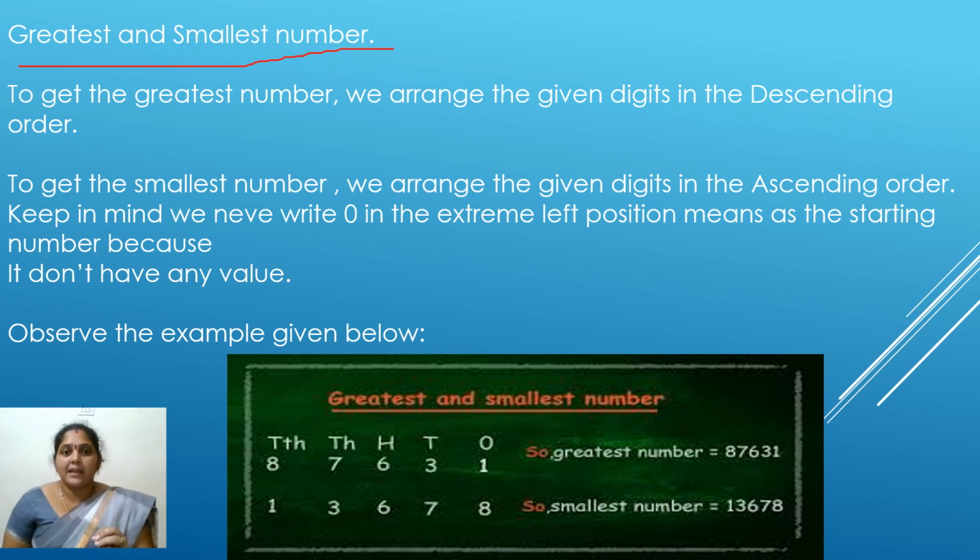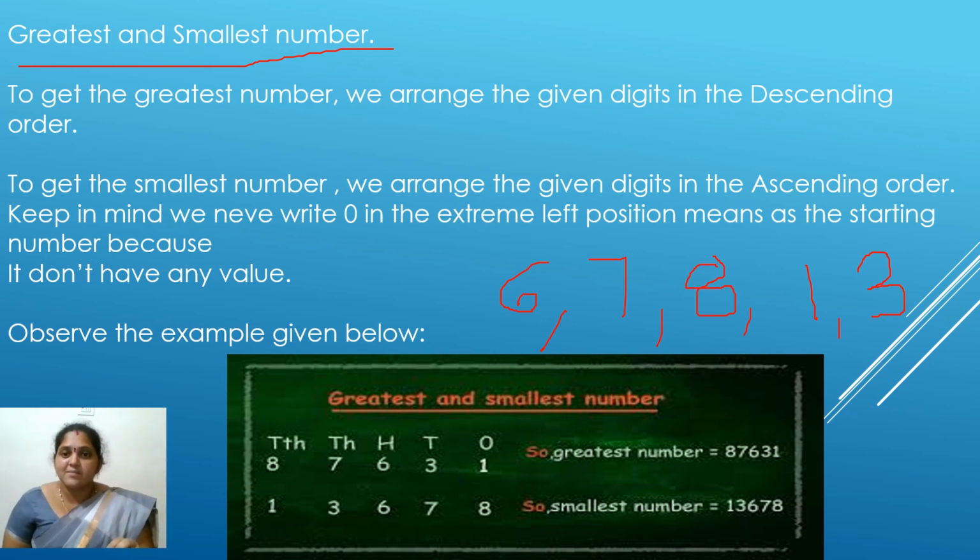Here I have taken different numbers. Suppose I have taken 6, 7, 8, 1 and 3. These are my digits. Now I have to frame the greatest number from these digits. How am I going to frame the greatest number from here? I have to write the greatest number. Greatest number means descending order. Descending order means I have to start writing from the higher to lower.